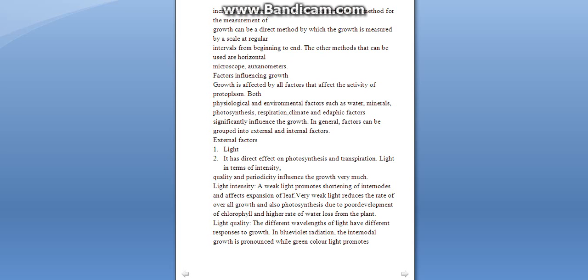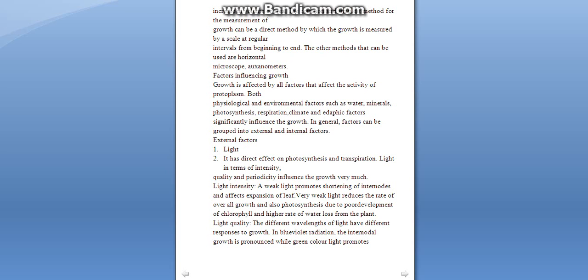So we measure the growth in terms of increase in weight or increase in volume or area. The simplest method is the measurement of growth by the direct method, that is a scale at regular intervals, and the other methods can be by horizontal microscope or auxanometers. Now there are some factors which are influencing the growth.